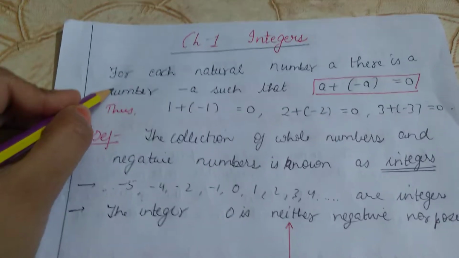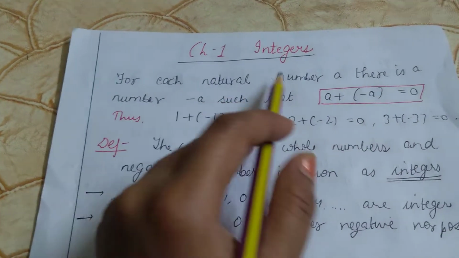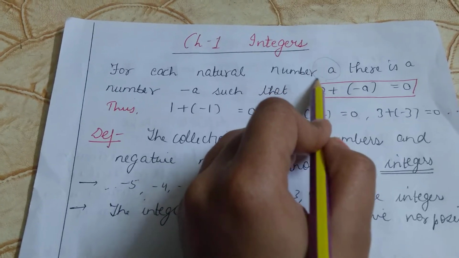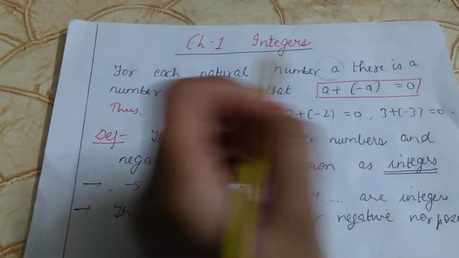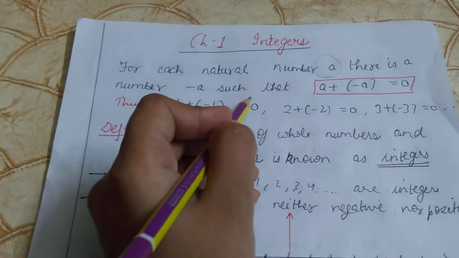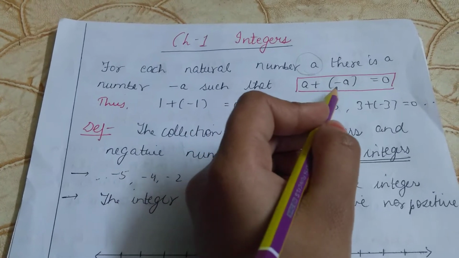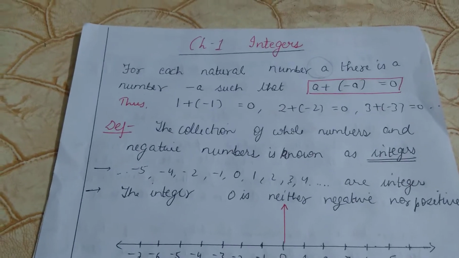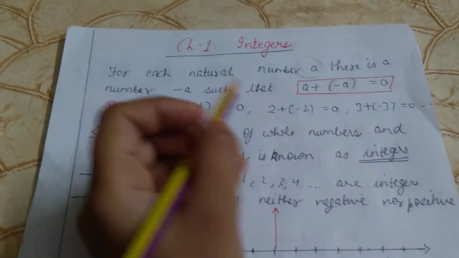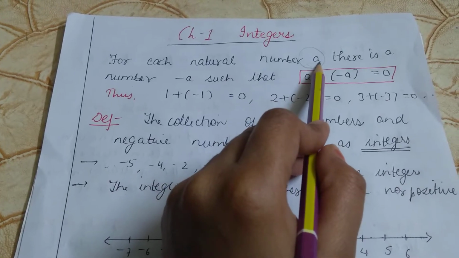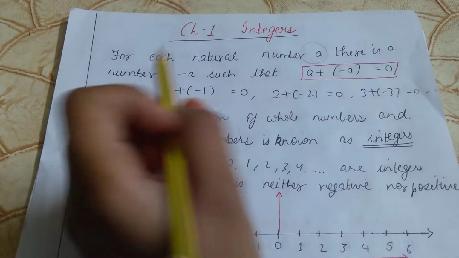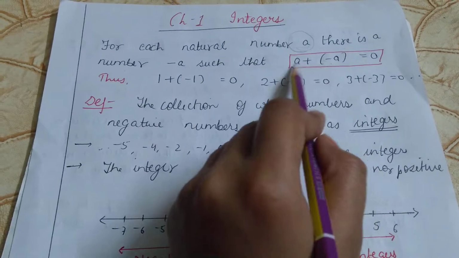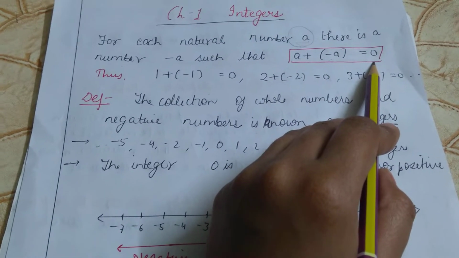As we already know, for each natural number a, there is a number minus a such that a plus minus a equals 0. This thing we have already studied: if we have taken a natural number a, then there exists another number, minus a, and this summation is equal to 0.